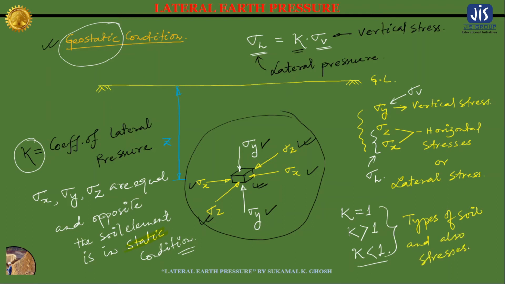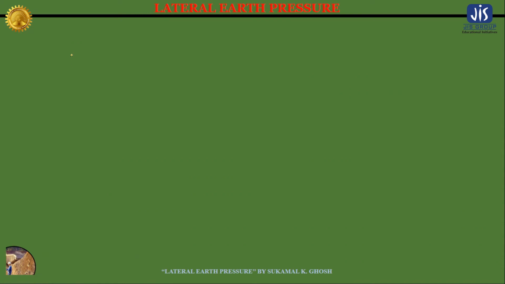Let's now discuss the hydrostatic condition.